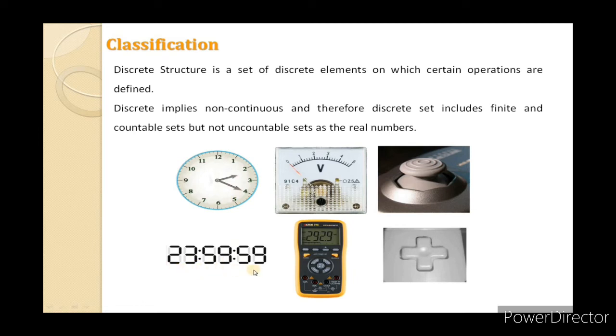But in the second, the digital clock, there are only a finite, countable number of values, because it changes time only by 1 second. The timing is 59 seconds, then next will be 60 seconds, then 1 second, 2 seconds, 3 seconds. But we cannot calculate 1.1 seconds, meaning we cannot calculate in microseconds or nanoseconds. Again, we have the second example.